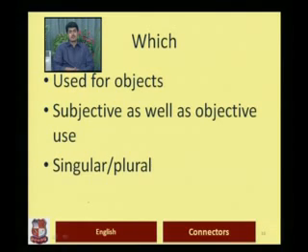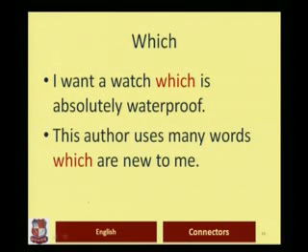So it is solely used for objects. Subjective as well as objective use. So it is possible to replace a subjective pronoun or an objective pronoun by which, provided the pronouns are for inanimate objects. It could be used with singular as well as plural, and the examples would help you understand it better.